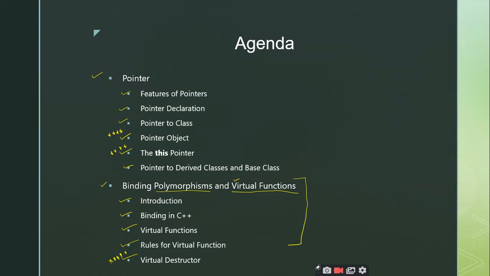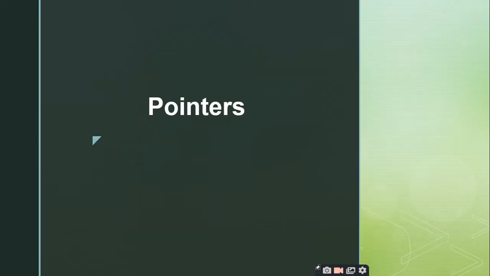Yes, sir. Right. So coming to our first part of discussion, that is pointers. We have seen a lot of points regarding these pointers in the C programming language. You might have learned the pointers in C. Is it right or not? Yes, sir. Right. So can anybody tell me what is a pointer? It points to the address of the variable.